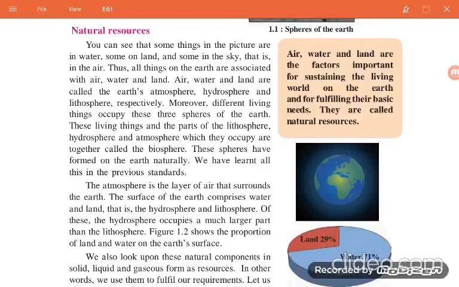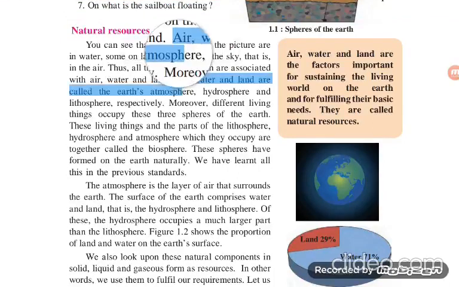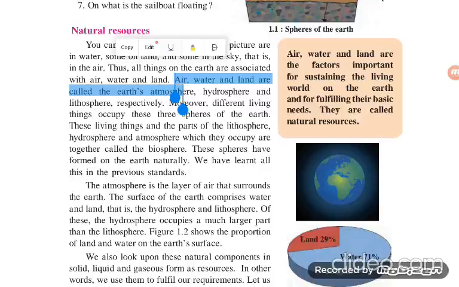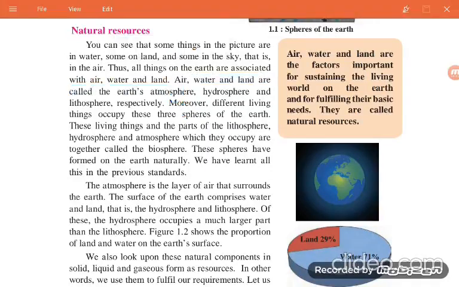Everybody tick the correct answer: air, water and land are called the Earth's atmosphere, hydrosphere and lithosphere respectively. Moreover, different living things occupy these 3 spheres of the earth. These living things and the parts of the lithosphere, hydrosphere and atmosphere which they occupy are together called the biosphere.